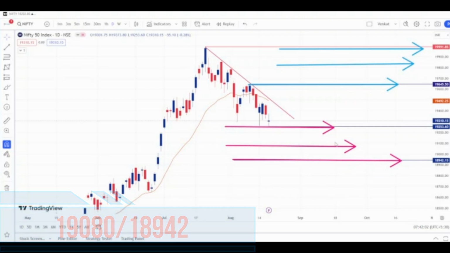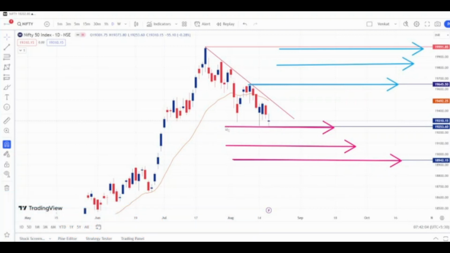If there are any option sellers, they can sell this range between 19,250 to 19,650, which is almost a 400 points range. So they can sell this range until they see a breakdown or breakout of this range. Now let's see the important levels for Monday's trading session.